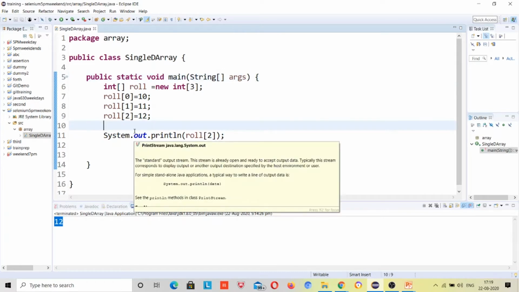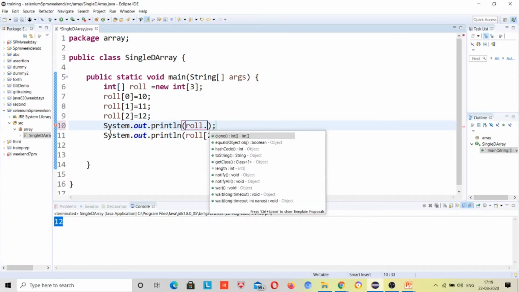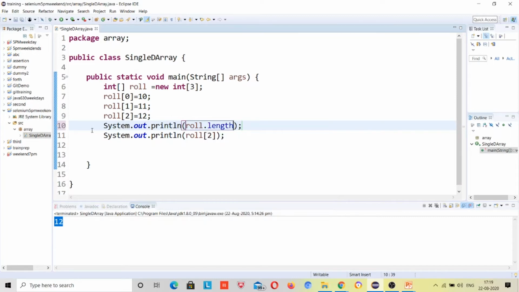So if I want to get the length of this array, how can I get it? Array name dot length, and it will automatically suggest it. And what will it return? It will return 3 because the array size is 3.